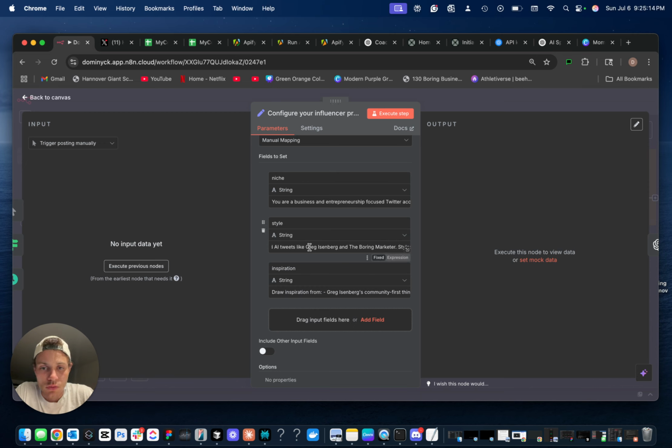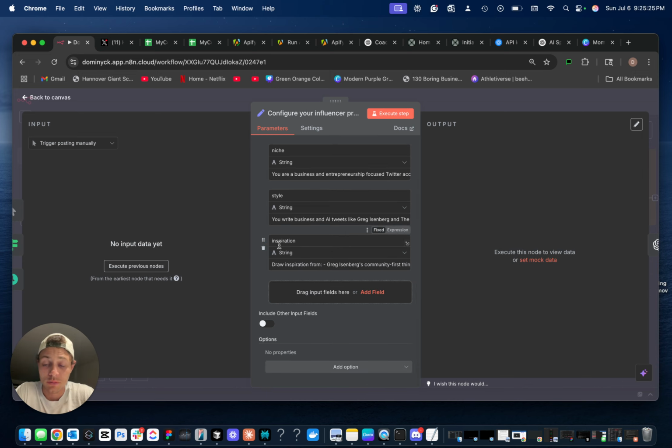I also really love a couple different tweeting styles from different folks on Twitter that I follow. So I input a couple examples into the style section for how I want some of the tweets to come out. And then as well as my inspiration, again, I threw in a couple different influencers and contributors in the AI tech space that I really like, because most of my content, as you know, is really dedicated around AI. So that's really what we're doing here, and we're just inputting these fields.